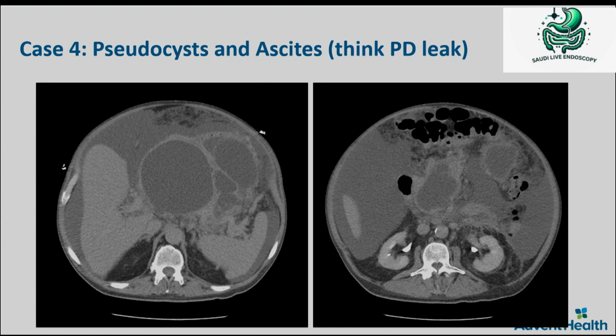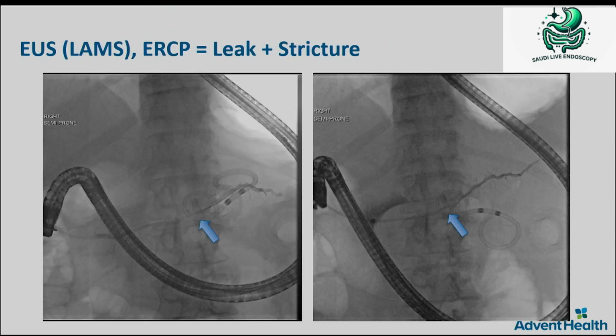Whenever you see a pancreatic ascites, think of a pancreatic leak. Big pseudocyst, think of a pancreatic leak. In these patients particularly, you need to drain these fluid collections and pseudocysts transmurally. These LAMS stents, Axios, have made our life better.